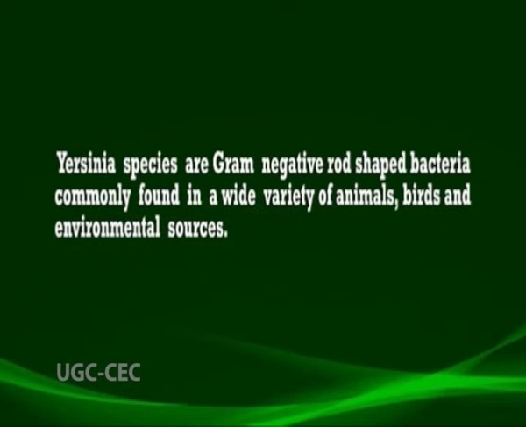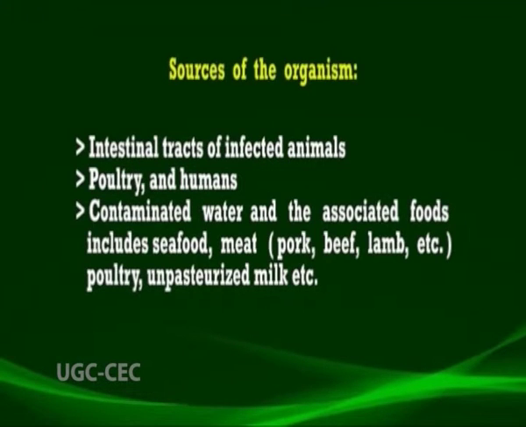Now we'll come to Yersinia enterocolitica. These organisms, the Yersinia species, are gram-negative, rod-shaped bacteria that are commonly found in a wide variety of animals, birds, and environmental sources. The sources of contamination are the intestinal tracts of infected animals, poultry, and humans, then contaminated water, and the associated foods include seafood, meat, under meat are the pork, beef, lamb, etc., then poultry, unpasteurized milk, etc.